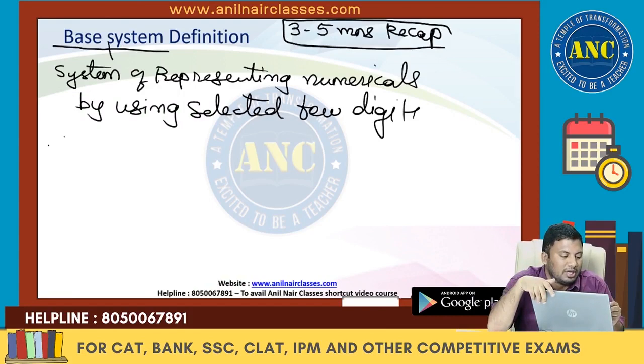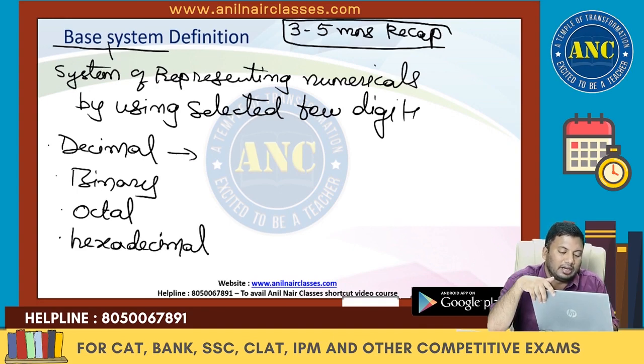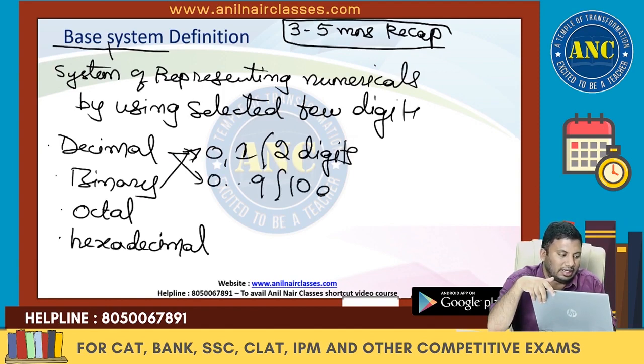Important key points: the types of base system are decimal system, binary system, octal system, and hexadecimal system. In binary, I will use 2 digits which are 0 and 1. In decimal we will use 0 to 9, totally 10 digits.